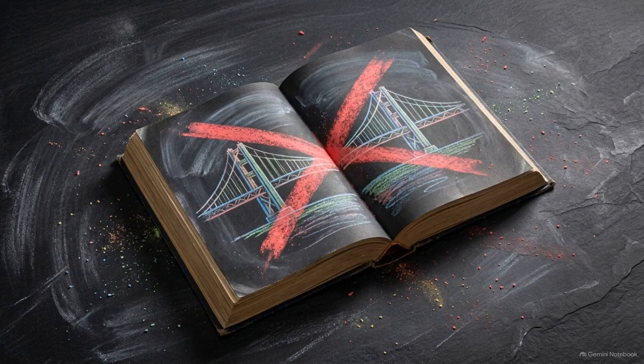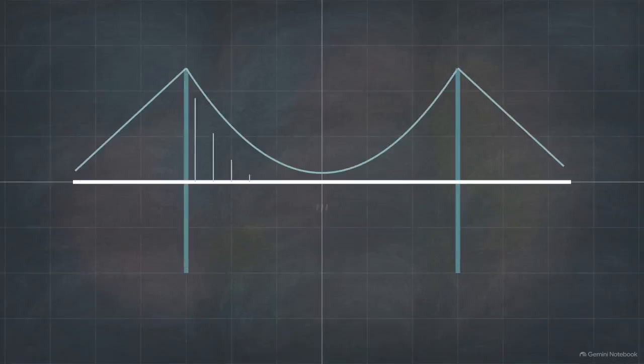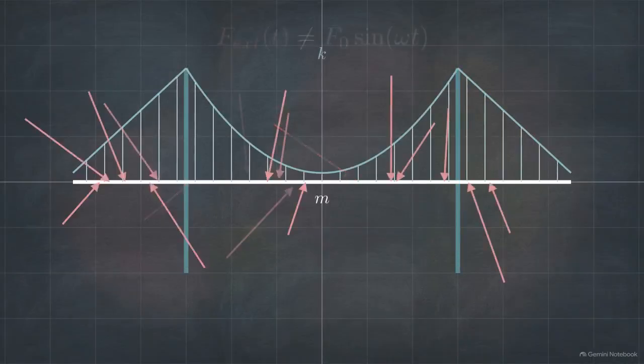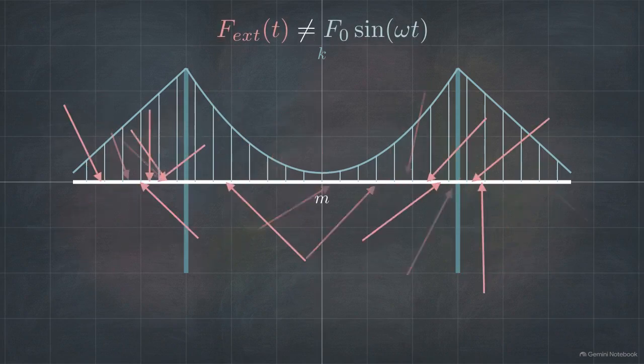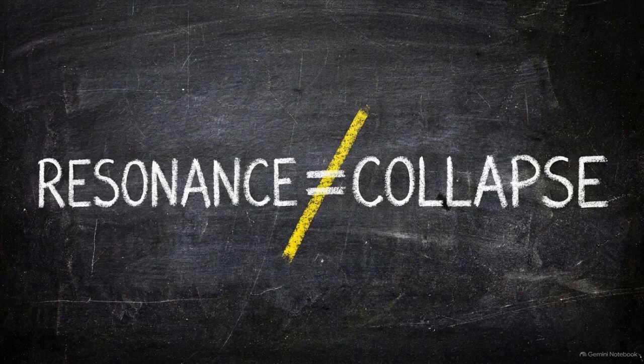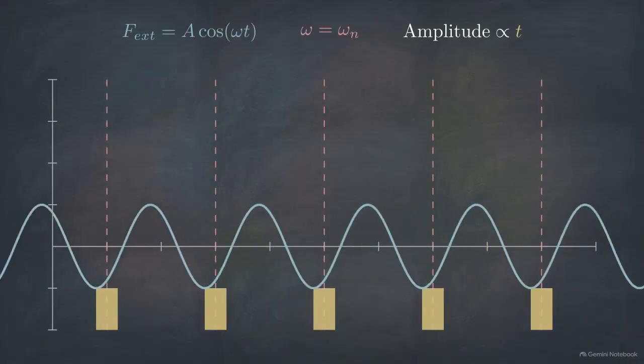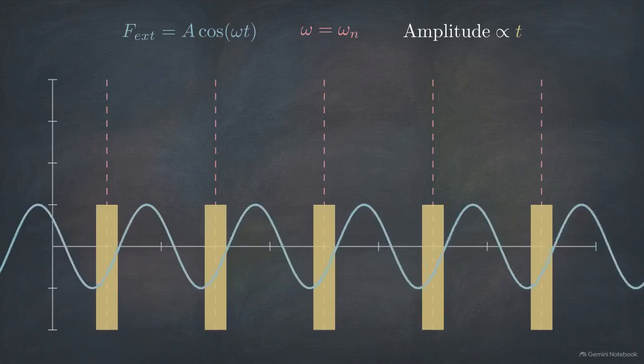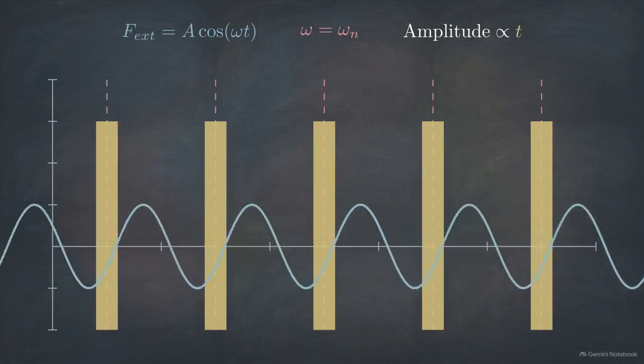The bridge was not destroyed by resonance. So what actually brought down thousands of tons of steel? And what does physical resonance actually require? Labeling this collapse as resonance is a lazy shortcut. It completely ignores the strict mathematical precision a physical system actually needs in order to absorb and amplify energy.